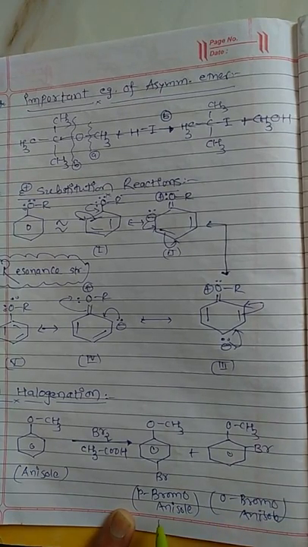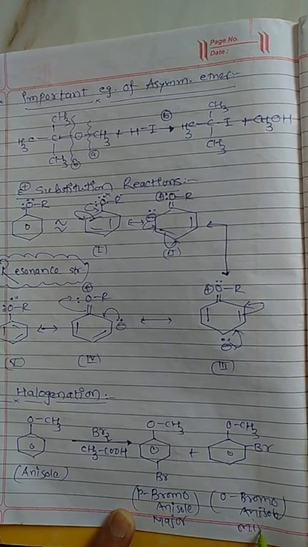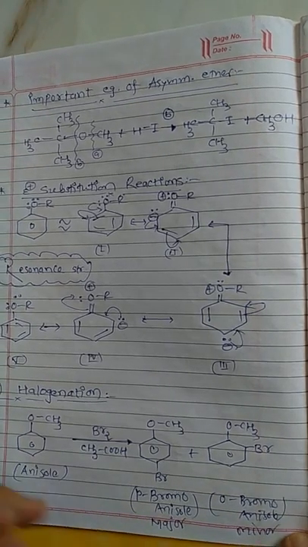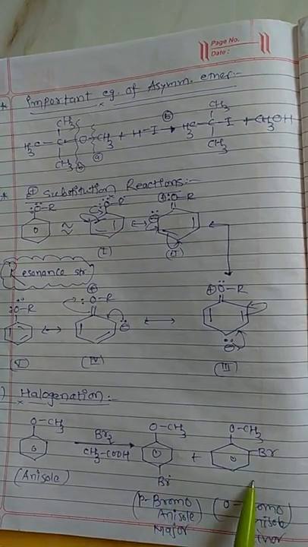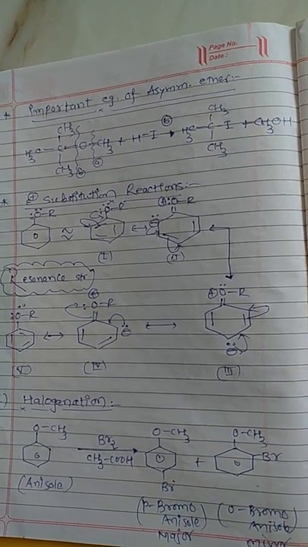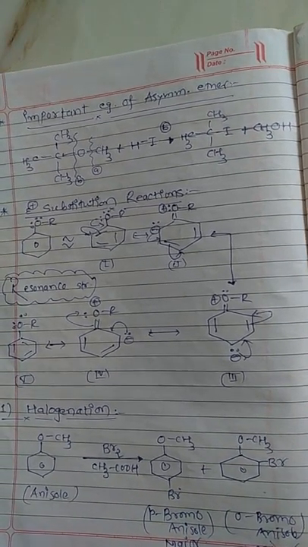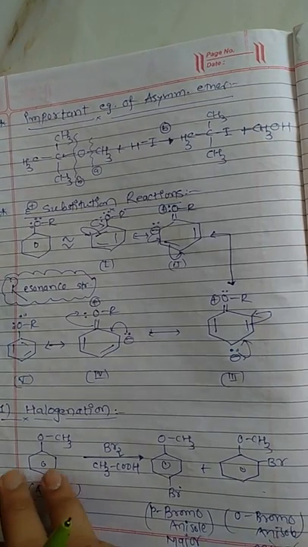So the first one is obtained in a major amount and the second one in a minor amount. So having two products means we get a mixture of ortho as well as para substituent, but out of these two, para should be obtained in a major amount. Now the next reaction is about Friedel-Crafts alkylation as well as acylation reaction.